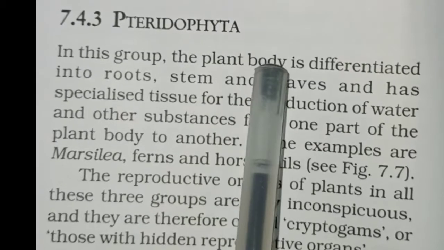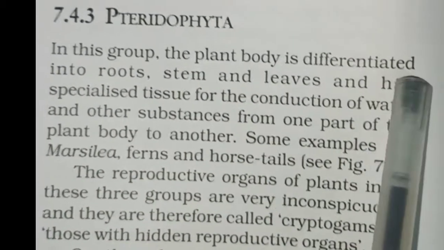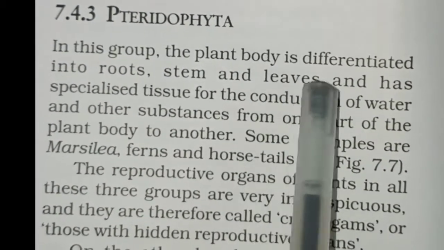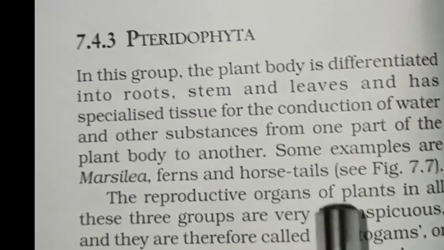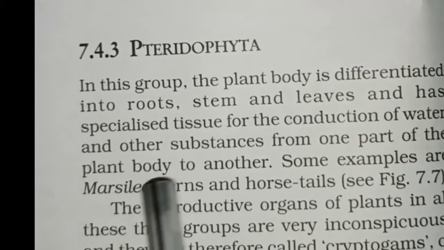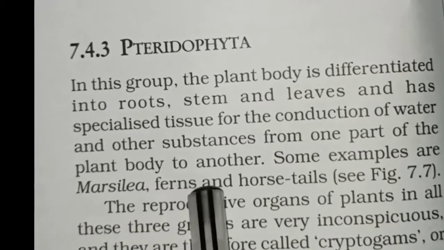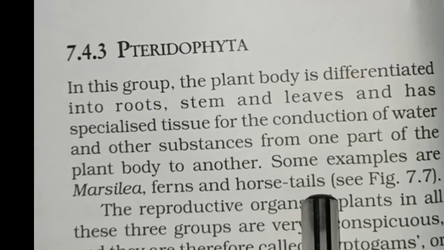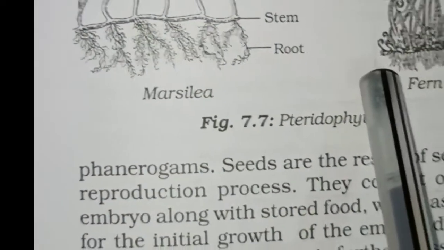In this group, the plant body is differentiated into roots, stems and leaves and has specialized tissue for the conduction of water. Earlier we saw they do not have specialized tissues for the conduction of water. Here they have specialized tissues for the conduction of water and other substances from one part of the plant to the other part. Some examples are Marsilea, ferns, horsetails. The diagram can be seen here.